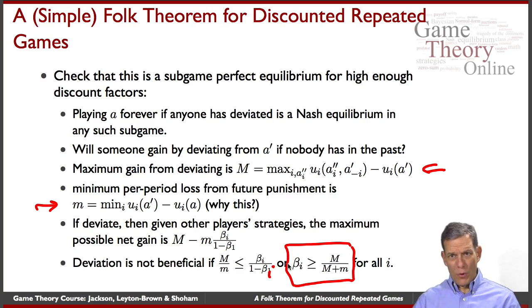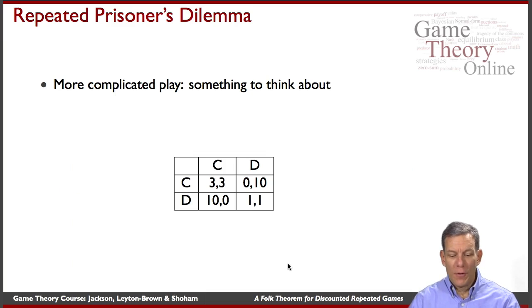So this is just a straightforward generalization of the examples we looked through before. And it's showing us that we can sustain cooperation in an infinitely repeated setting, provided people have enough patience for the future. Now, there's many bells and whistles on this. One thing to think about, you can sustain fairly complicated play if you'd like.